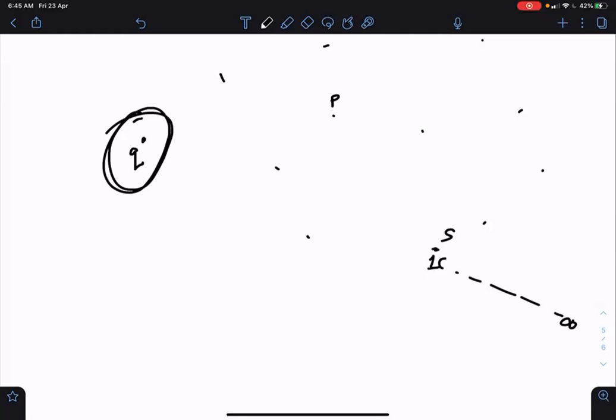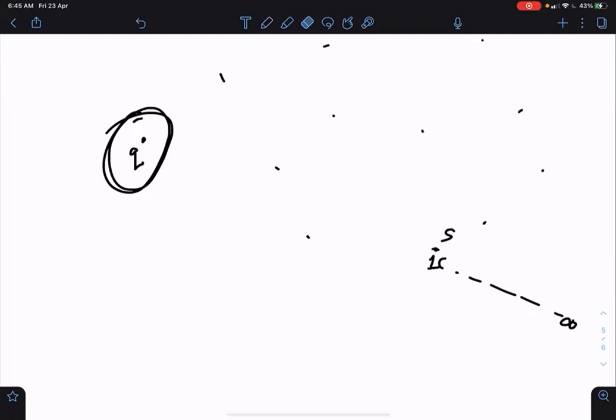Or rather than saying S to infinity, you can say infinity to S and put a negative sign. So negative of work done from infinity to S, positive of work done from S to infinity. That is the potential at point S of the electric field. So potentials are defined at infinite points. How many potentials are there in total? Infinite potentials are there.